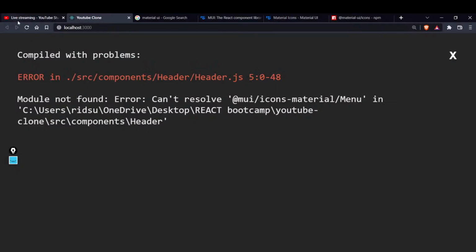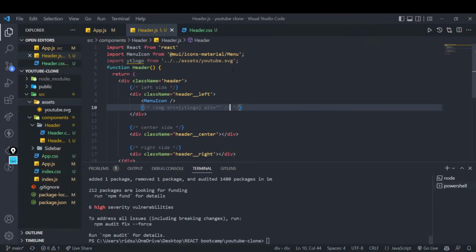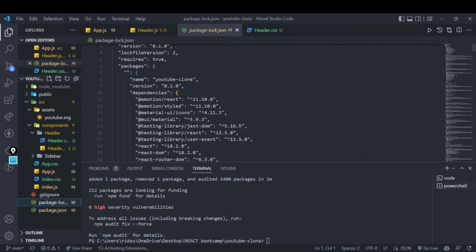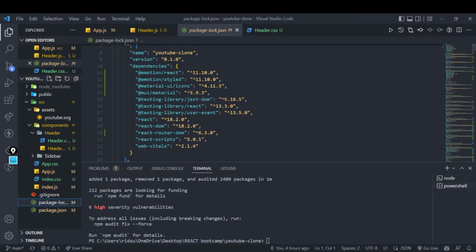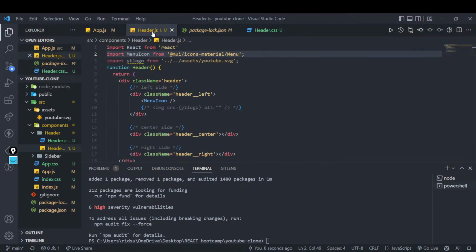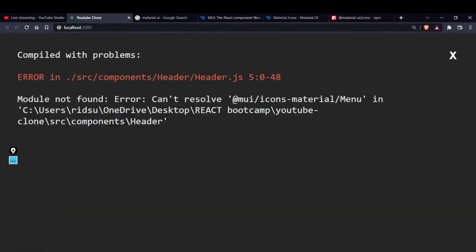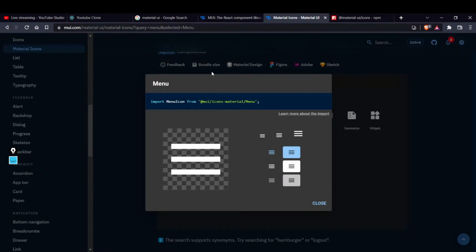Let me show you that the menu is loading up properly. Cannot resolve material. Okay. Material UI icons. Just a minute, guys. Just give me a minute, right? There is some problem while installing the material UI icons. Is React router DOM there? Yeah, attendance will be there. Don't worry. I think the menu icon is creating some issues, right? What is the issue that it is creating?